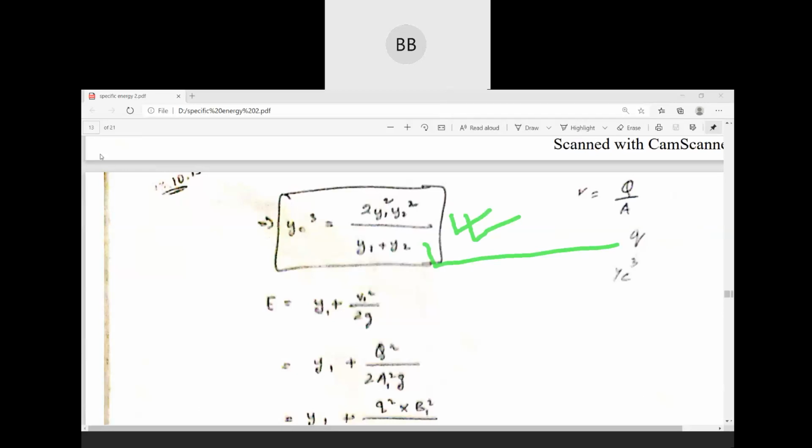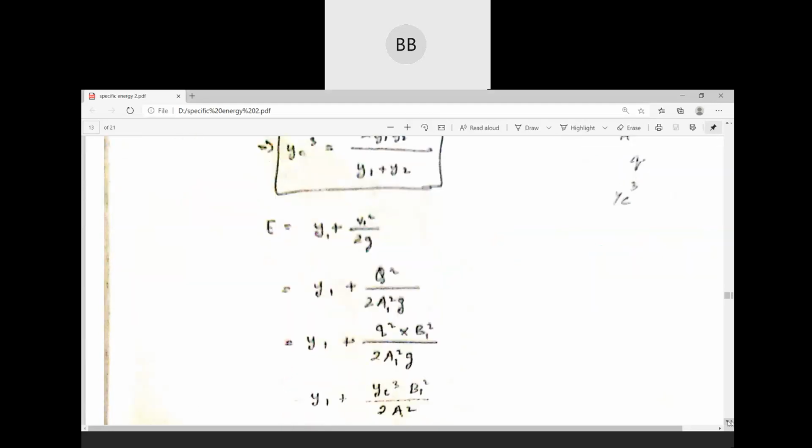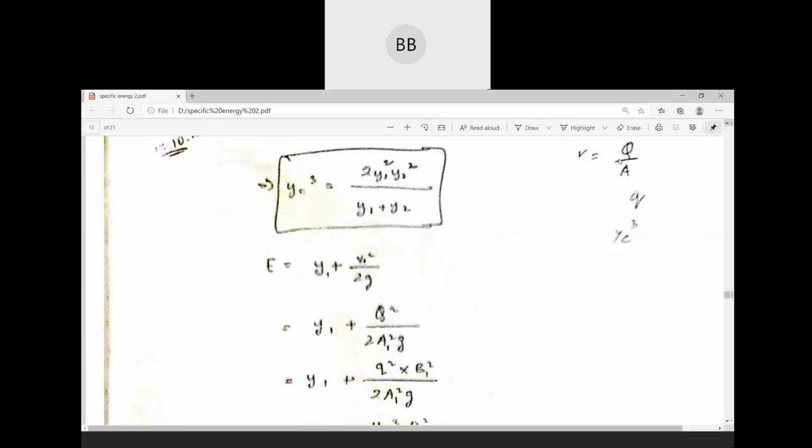And in the second part, I think we have two parts in this question. Till here it's done. In the second part, we have to find an expression for specific energy.